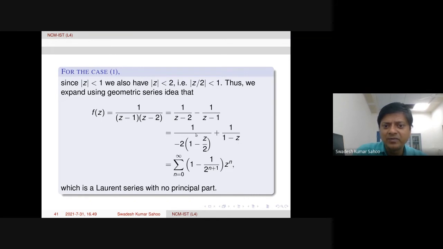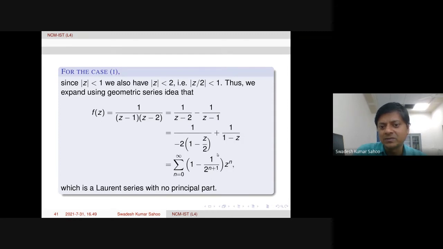Then if we simplify this, because modulus of z by 2 is less than 1, and mod z is also less than 1, both will have series expansion, geometric series idea we can use, and then combine. After combination, we get this series, 1 minus 1 over 2 power n plus 1.